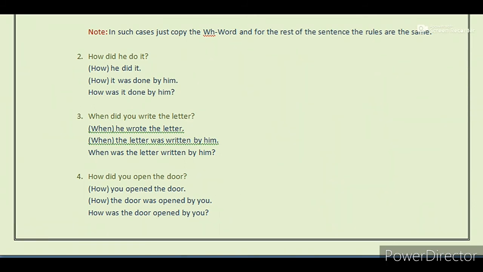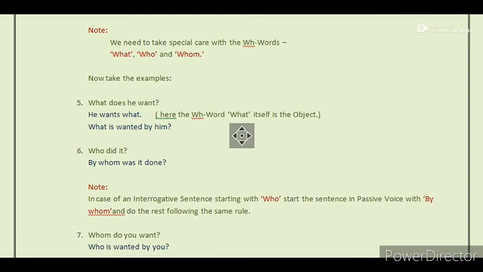Now the final example, how did you open the door? The assertive form is you opened the door. The passive form is the door was opened by you. And finally, the question form is how was the door opened by you?